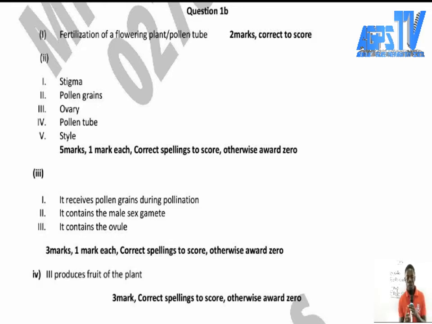We have the female part of the flower, the stigma and the style, and the male part, the anther and the filament. So the anther contains the pollen grains, which contain the male sex gametes. It is produced by the anther. I want you to understand that. That is why it contains the male sex gametes, and the anther is the male part of the flower.